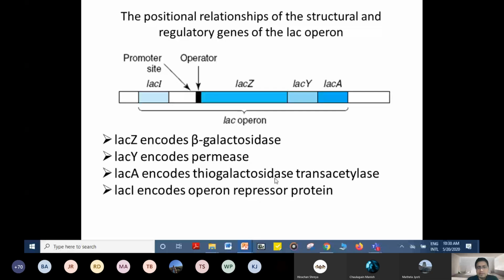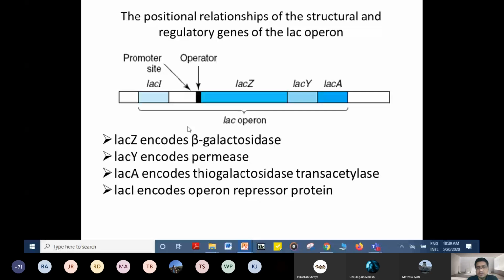And there is another gene, lacI, which codes for the inhibitor protein, or the repressor protein. lacI encodes the operon repressor protein.